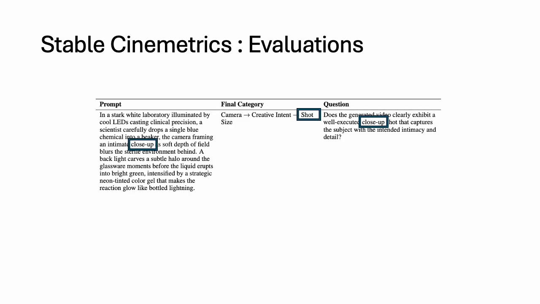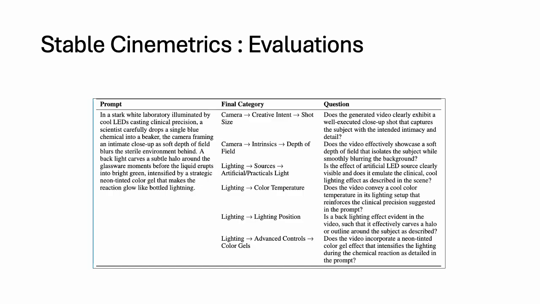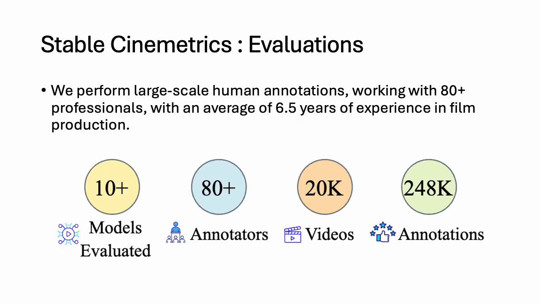With our prompts created, we move to evaluation. A key part of our method is that for every prompt, we automatically categorize each cinematic element back to its node in the taxonomy and generate a specific question for that node. As you can see in this table, a single prompt results in multiple targeted questions, allowing us to evaluate each control dimension independently. We ran a large human study, 80 plus professionals, approximately 20,000 videos, 250,000 annotations, making it one of the most comprehensive studies of its kind.